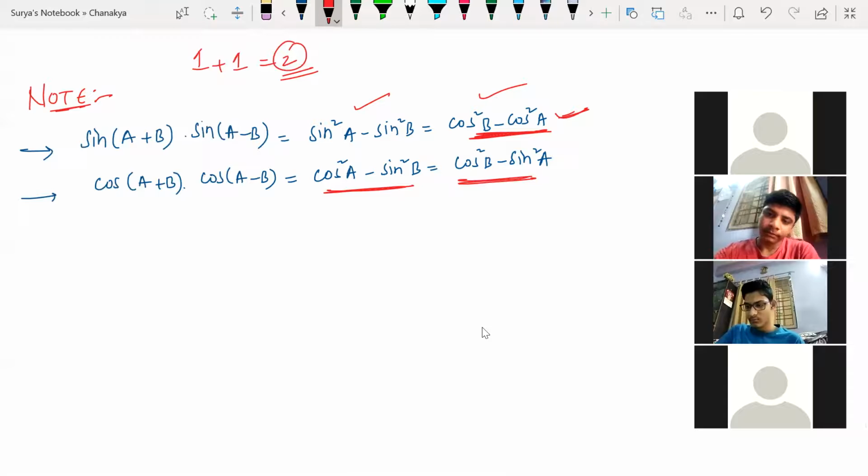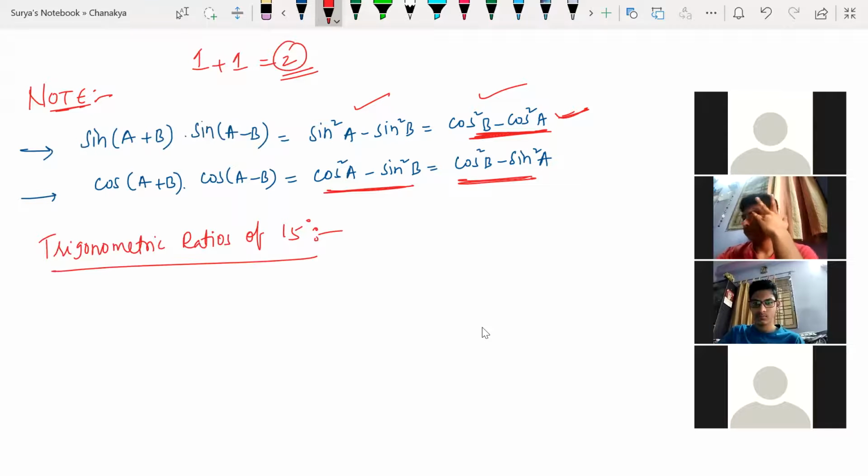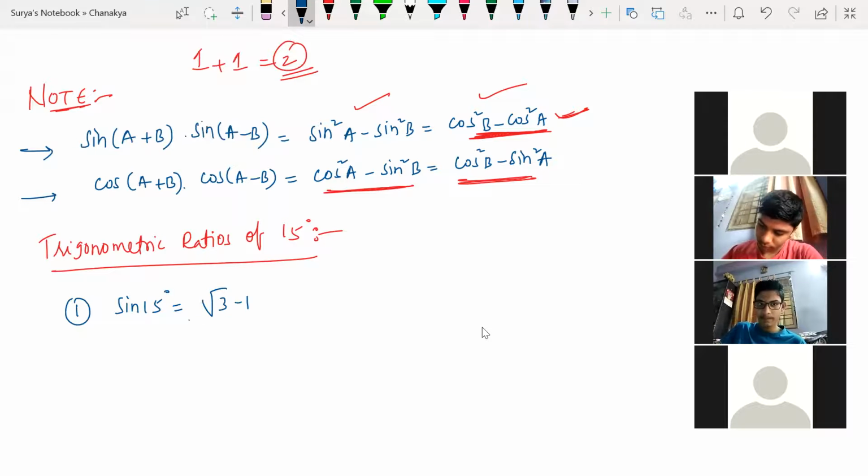Okay, let us learn this. Trigonometric ratios of 15 degrees. What are the things we have learned? The first formula is sine 15 degrees. Sine 15 is root 3 minus 1 divided by 2 root 2. And the second one is cos 15 degrees, ulta: root 3 plus 1 divided by 2 root 2. Same thing.